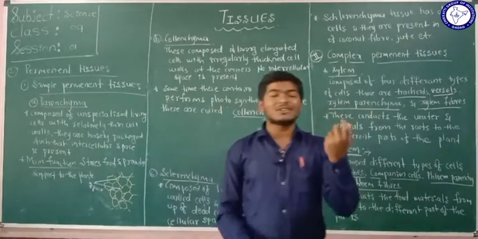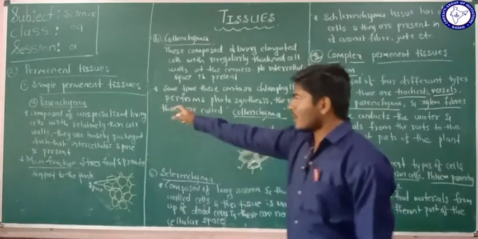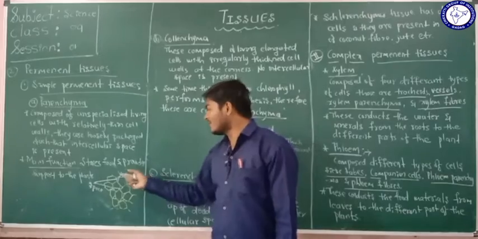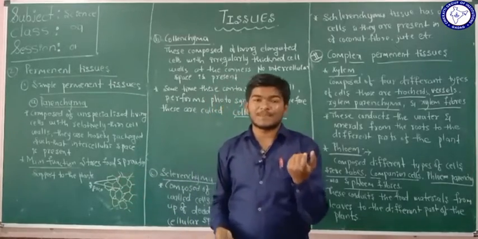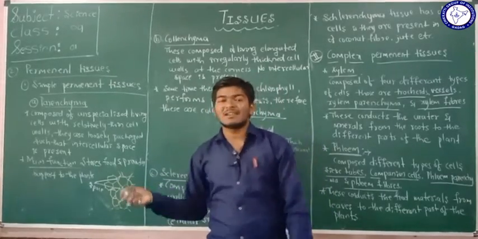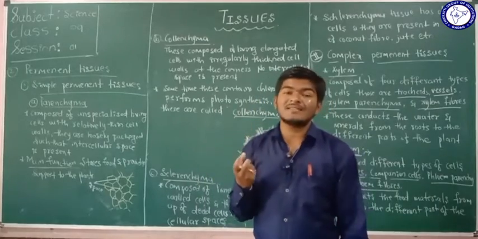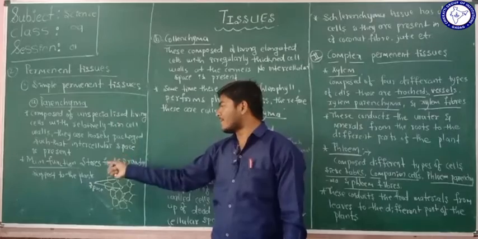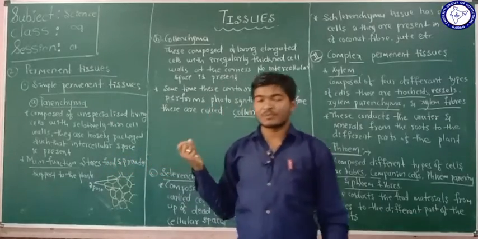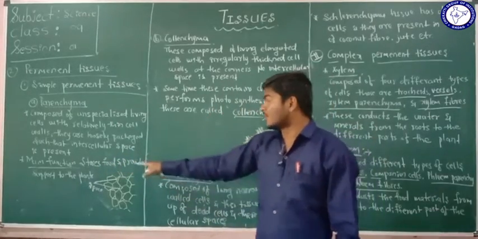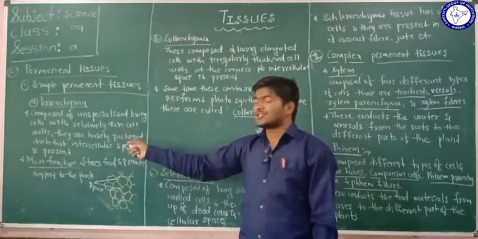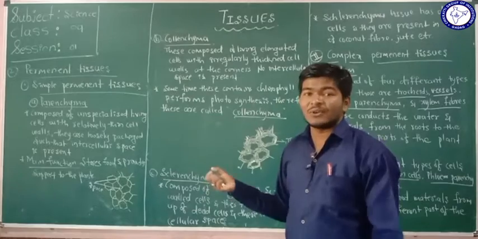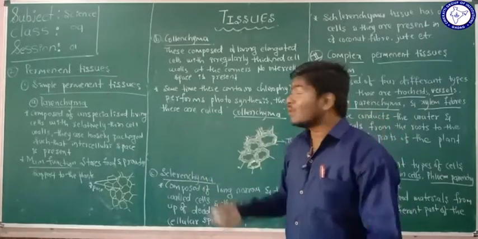So what is the main function of this parenchyma tissue? Already we know that the cells have intercellular spaces. Therefore these intercellular spaces are utilized to store the food. So the main function of the parenchyma is that it stores the food and provides support to the plants.